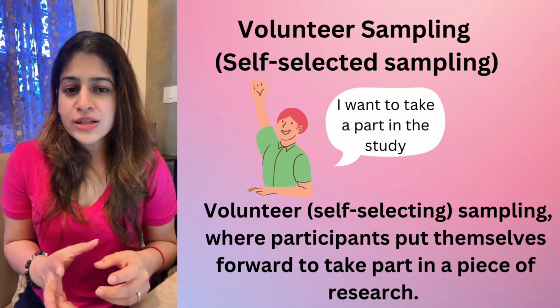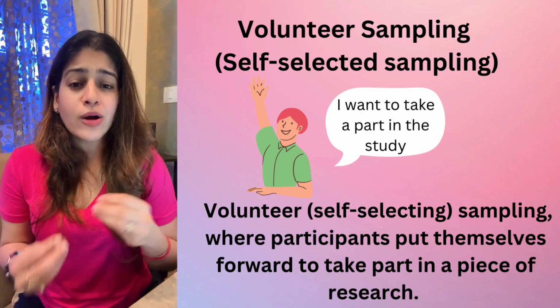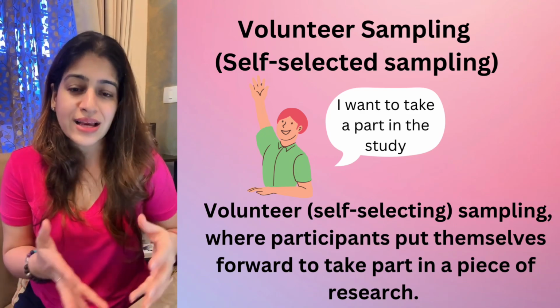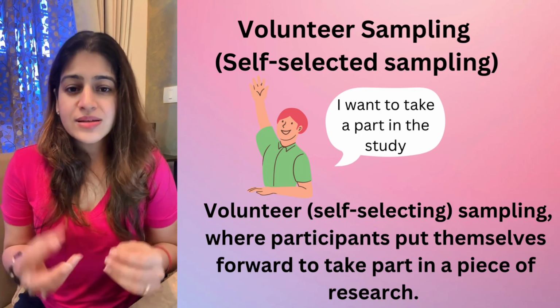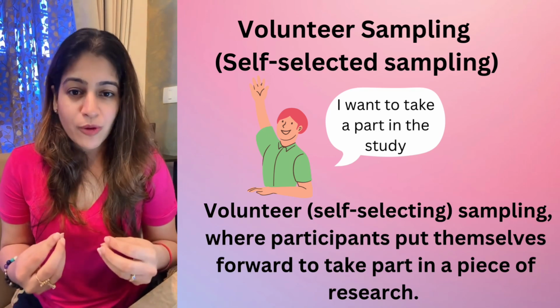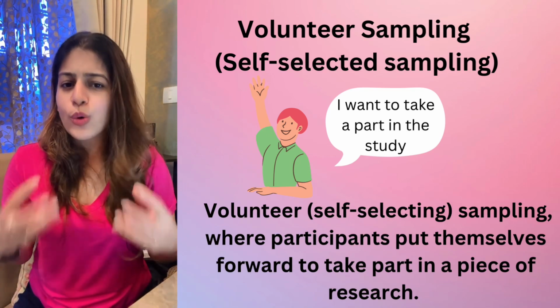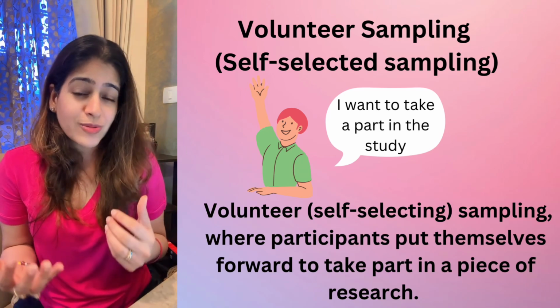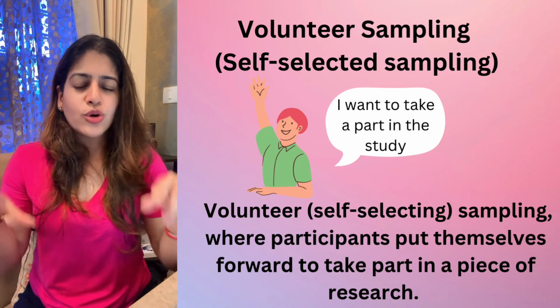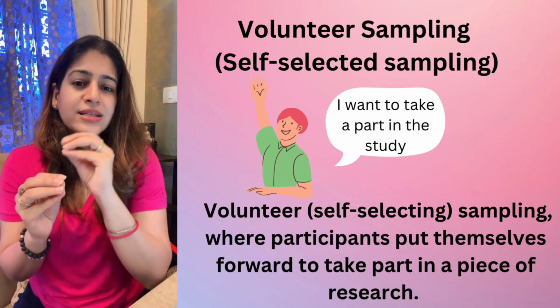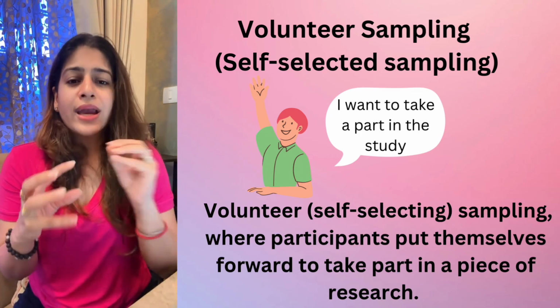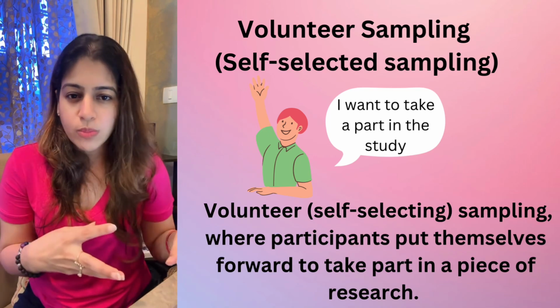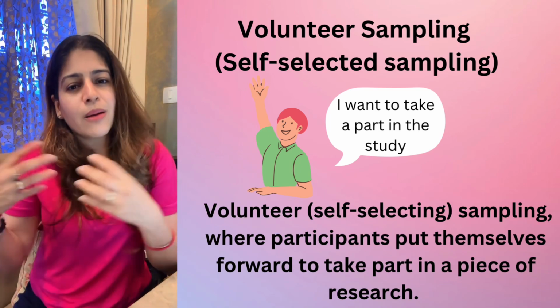What is volunteer sampling? Volunteer sampling is also called self-selecting sampling. How is this done? Again, let me explain with an example. I go to the school and classes are going on. I cannot disturb the students because classes are going on. So I take a paper and write that I am conducting a research. Anybody who is free in so-and-so lecture or class, please come to the lab.